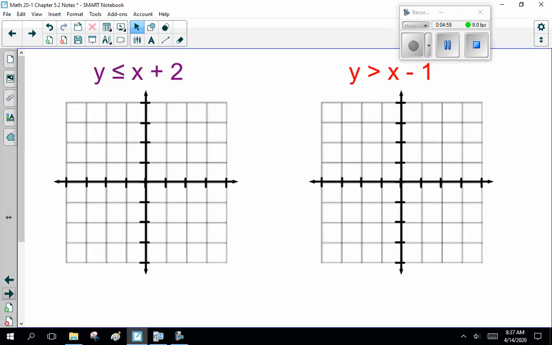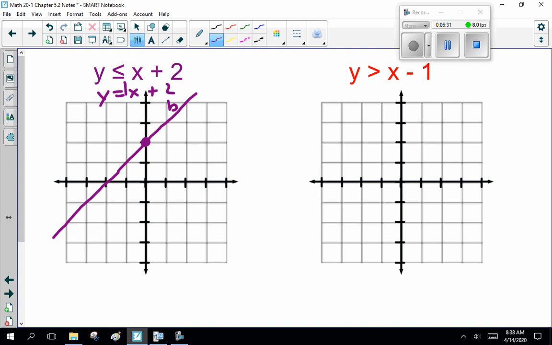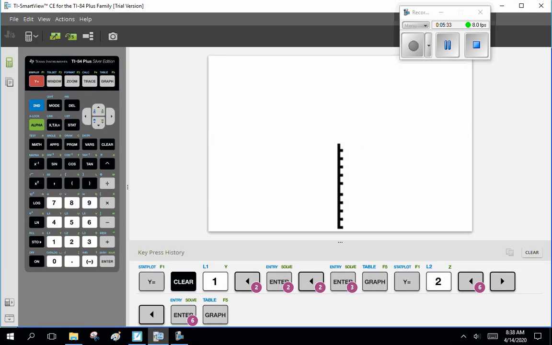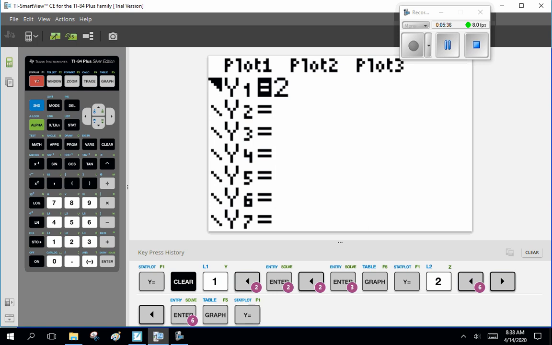What I tend to do is choose points on the graph, and this is what I want you to be able to do. Now, next one, y is less than or equal to x plus 2. If you remember how to graph y equals x plus 2, your b value is 2, which means it crosses the y-axis at 2, and the slope is 1. So it goes over 1, up 1, over 1, up 1, back 1, down 1. Now, if you're having trouble with that, y equals x plus 2, and I want to get rid of that.